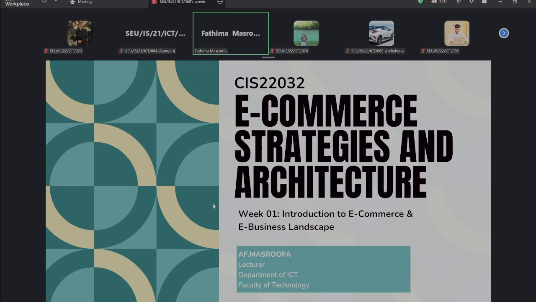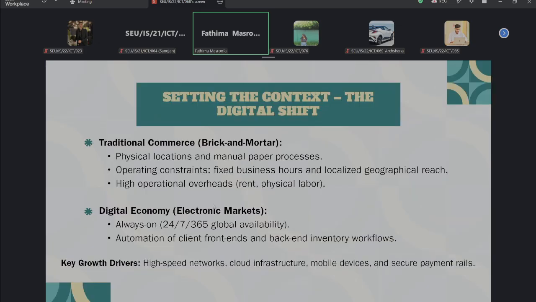Okay, next we can move to the other part, that is about setting the context, the digital shift. So this is one of the parts. Here we are going to compare traditional commerce, brick and mortar, with the digital economy, like electronic markets. It also identifies high speed networks, cloud infrastructure, mobile devices, and secure payment systems as important growth drivers, right?